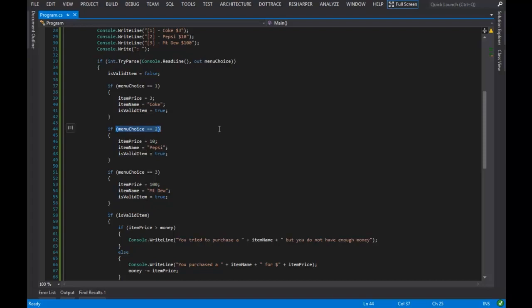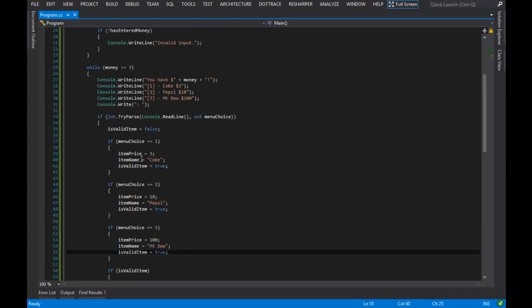Then the next if statement does the same thing, except it has different values, sorry. So if they type in 2, then we set the item price to 10, we set the item name to Pepsi, and we set isValidItem to true. If the menu choice is 3, then we set item price to 100, item name to Mountain Dew, and isValidItem to true.